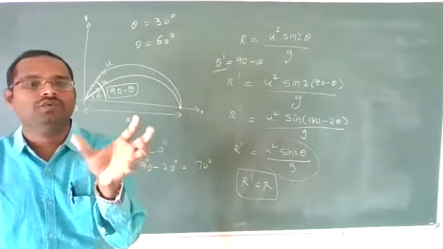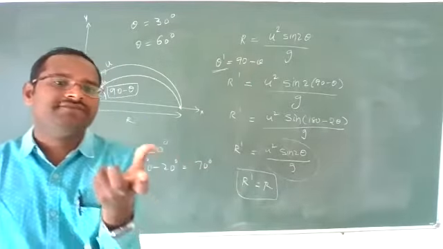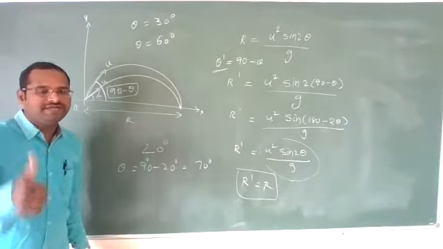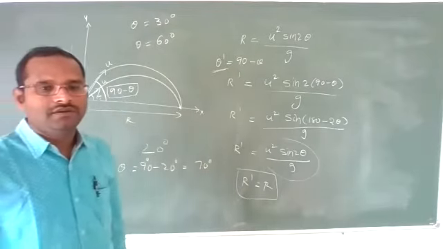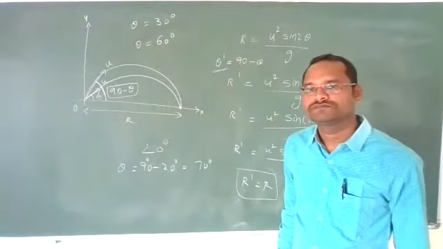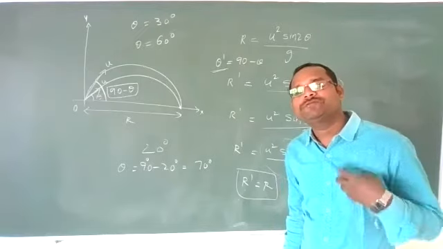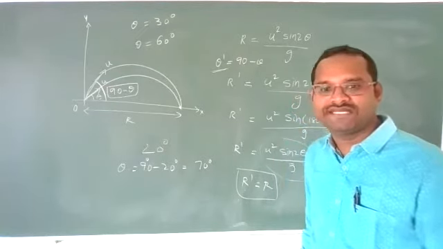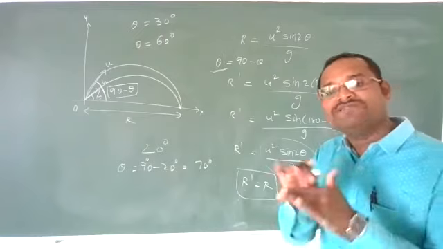Then only the ranges of the two projectiles will be the same. Getting, students?